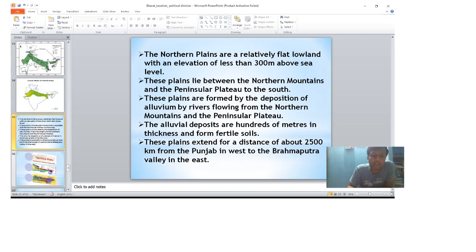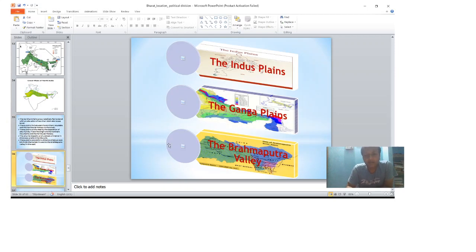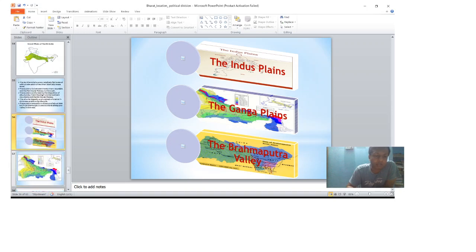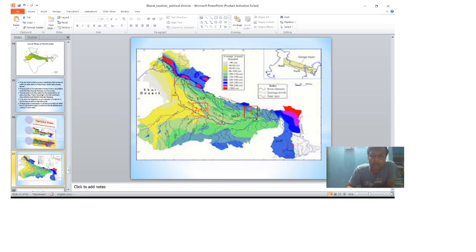Now, what is the division? We can divide our northern plain into three. One is the Indus Plain, the second is the Gangetic Plain, and the third is the Brahmaputra Valley. Now, one by one, we are going to discuss all the things. Look at this.